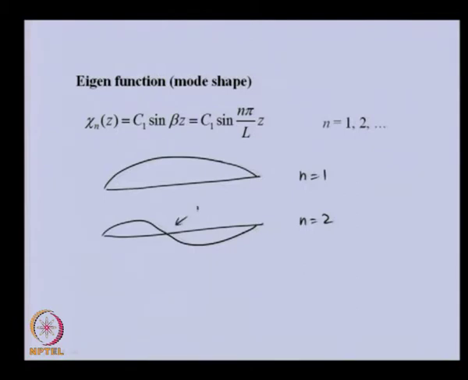So, this is the node we expect, and for n is equal to 3, we will be having this. Similarly, if we increase various modes, the number of nodes will be increasing. You can see here it is 1, but here it is 2. So, we expect for every further increase in the mode, we will be having intermediate nodes in these mode shapes. So, this is a typical mode shape for a simply supported beam, which we obtain from the free vibration analysis.